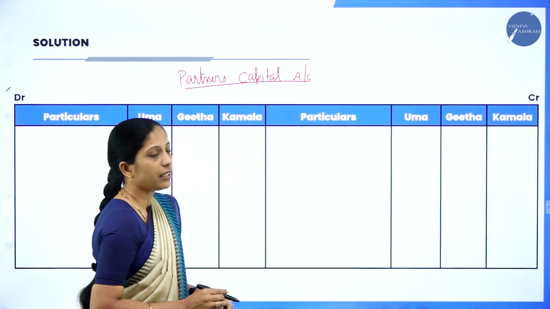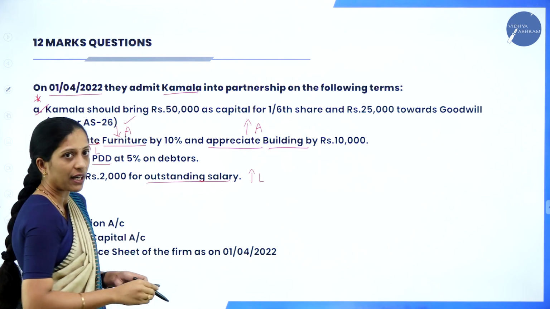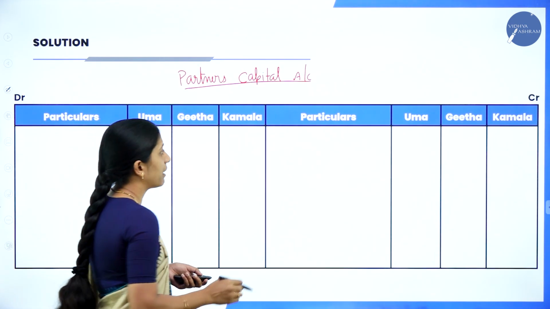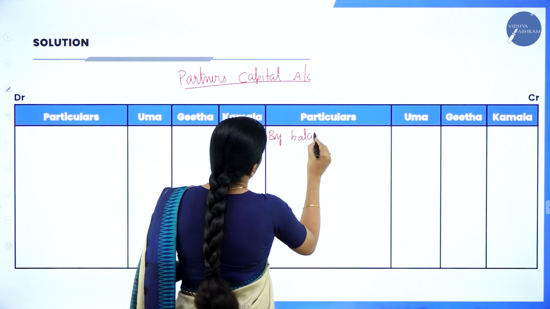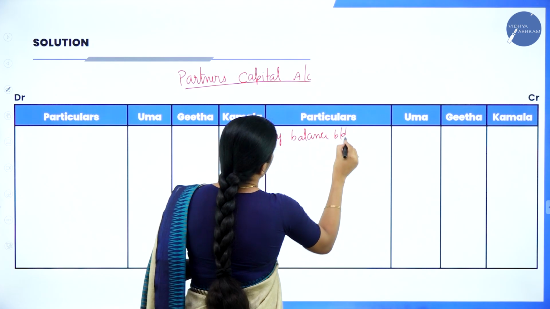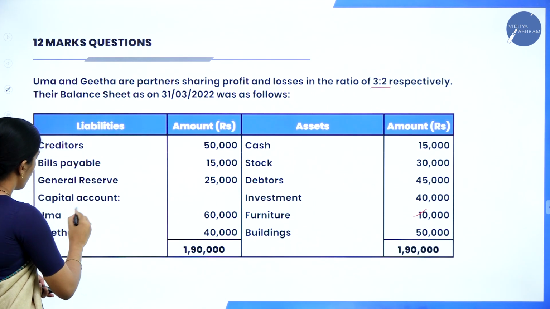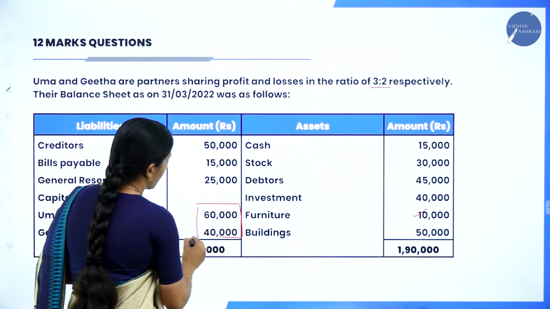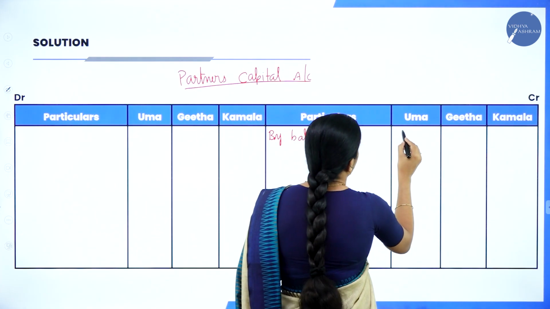Kamala is the new partner who is admitted. Now, first what do you transfer? You will transfer the capital of the partners. So, I'll write it as by balance brought down. What is the capital? They'll give it in the balance sheet. Uma and Geeta, 60,000 and 40,000. So, this capital has to be transferred: 60,000 and 40,000.